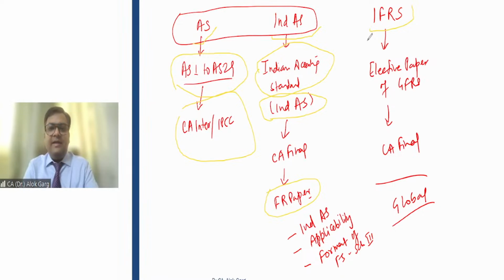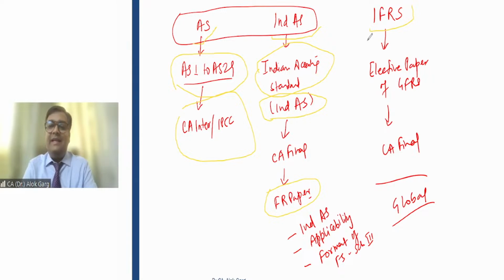since India is one of the largest economies of the world, and we are an open economy and we are exposed to the entire world. And friends, that is why our financial reporting framework should also align with the global framework, so that more and more investors will come and more investors will invest in our country.